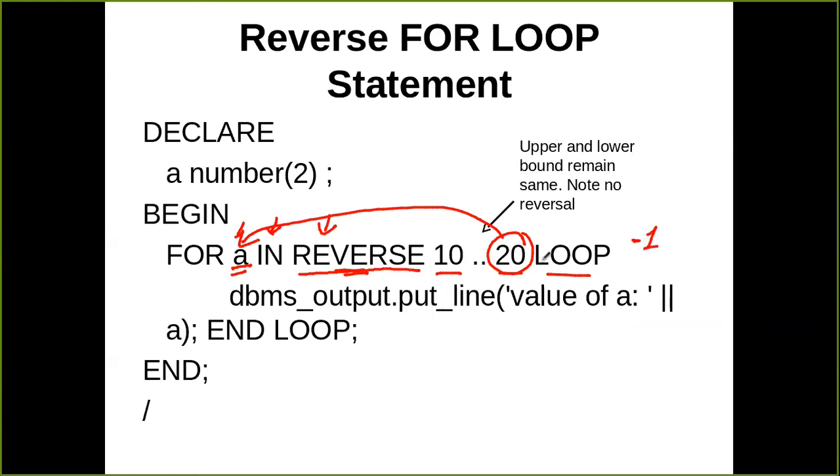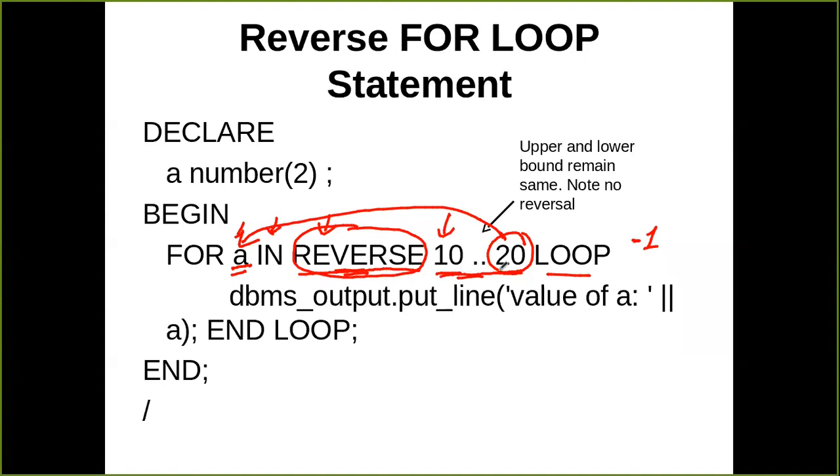So every time the loop iterates, it will be decremented by 1 instead of incremented, and it will go up to 10. So here the way of writing the upper limit and lower limit does not change. Only this keyword will work. Only due to this keyword the last value is assigned to a and your loop will go in the backward direction.